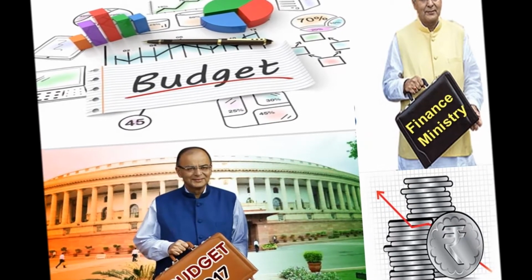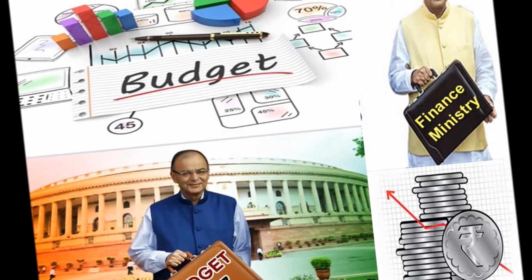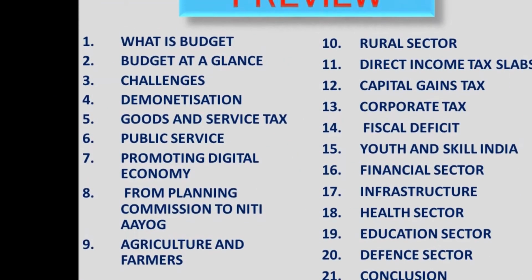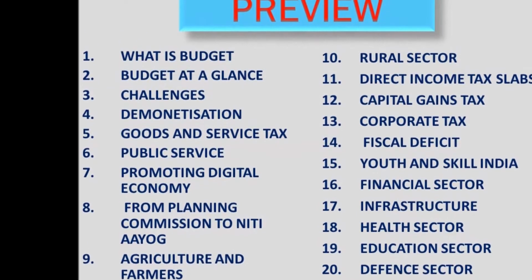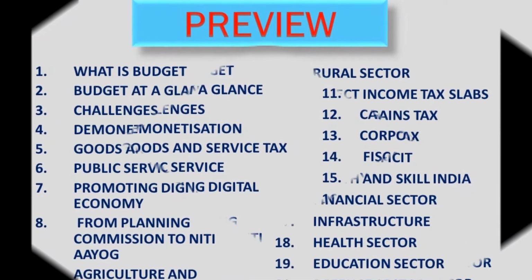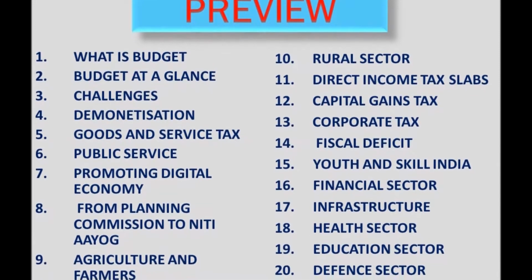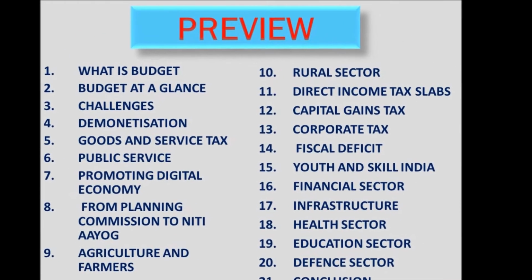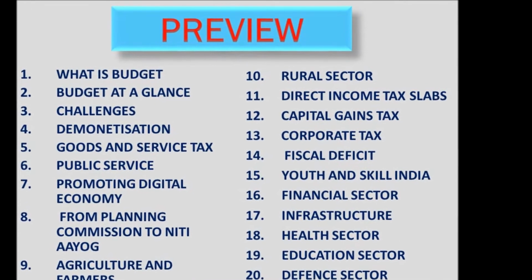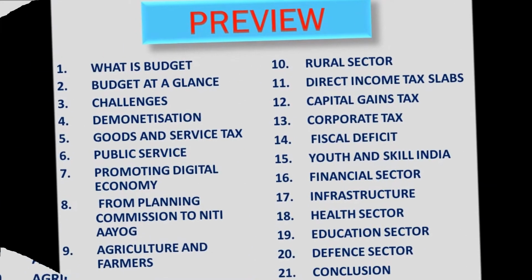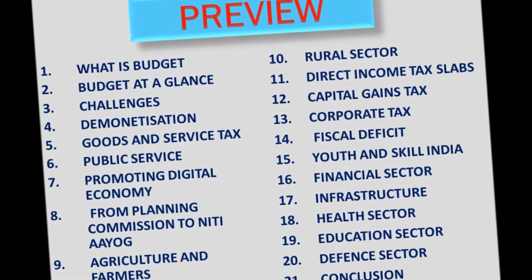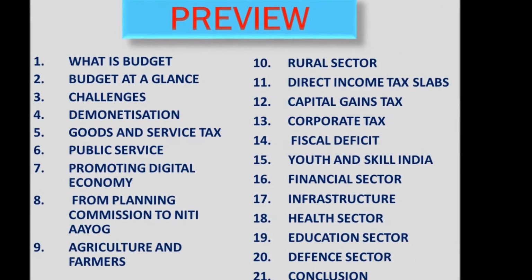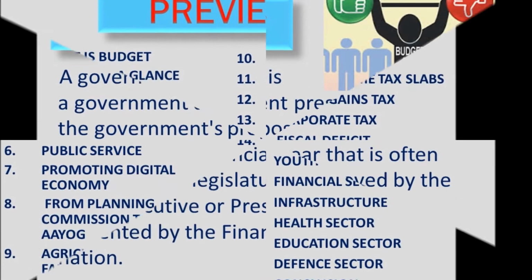The budget has a lot more things involved, which is why we have presented this presentation. The main contents of this PPT are about the budget, the various taxes and the tax slabs, the three major forces of the government, that are demonetization, GST, and of course the digitalization slogan of today's India. Various sectors of economy like rural, infrastructure, health, defense, and the fiscal deficit, and many more.